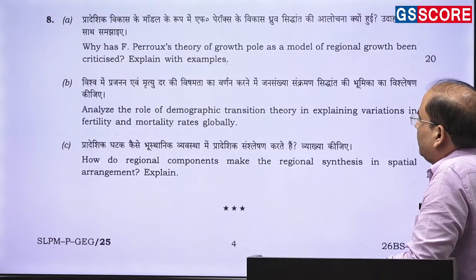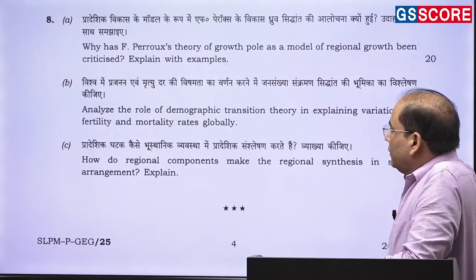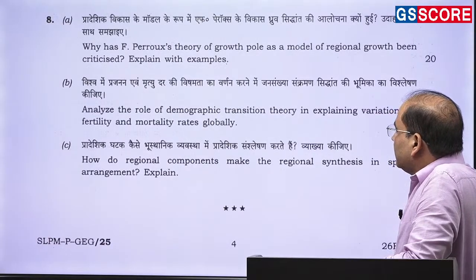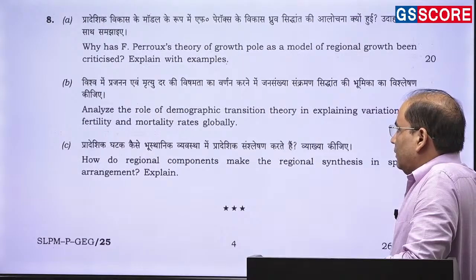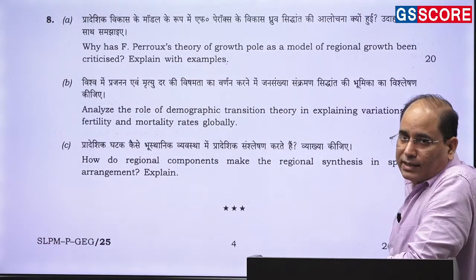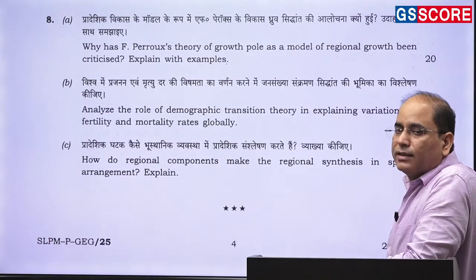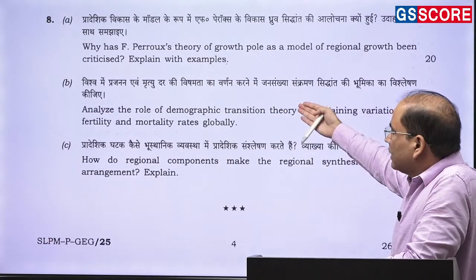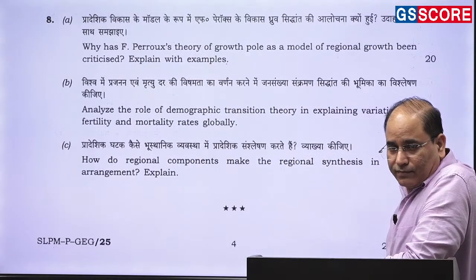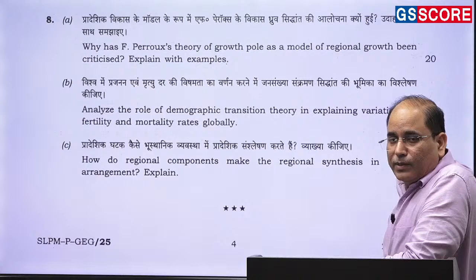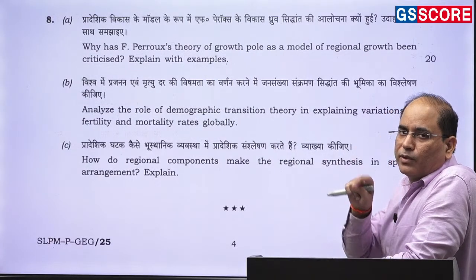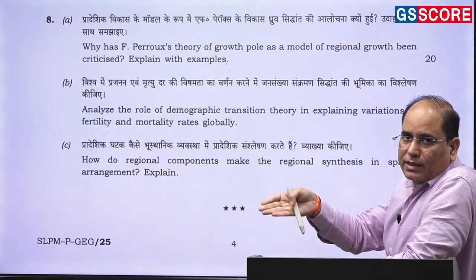Then we have to analyze the role of demographic transition theory in explaining variations in the fertility and mortality rates globally. So the next question is about DTT, demographic transition theory. There are 3 theories of population, models and theories: Malthusian theory, Marxian theory, and DTT. DTT is good because it considers the 2 components of the population, that is the birth rate and death rate.